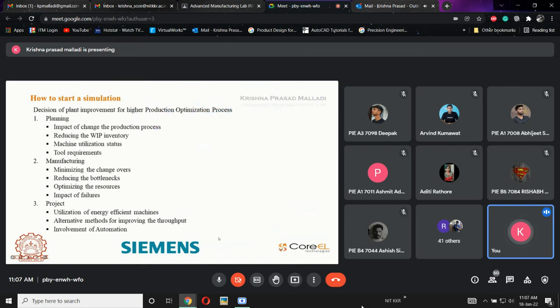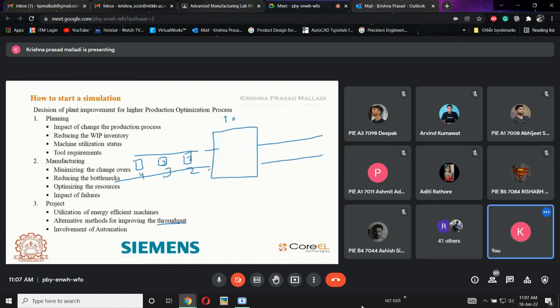Now I will explain the throughput. This is one of the keywords. Throughput is nothing but, if this is a machine, in top view, there is a conveyor at the input and a conveyor at the output.